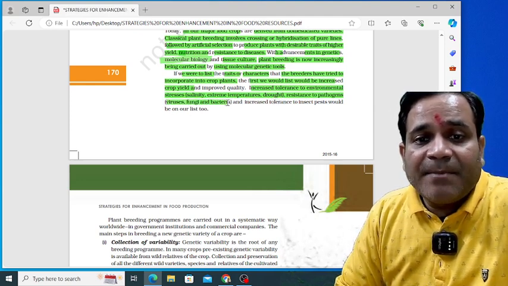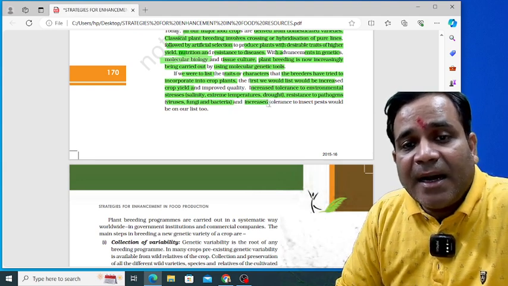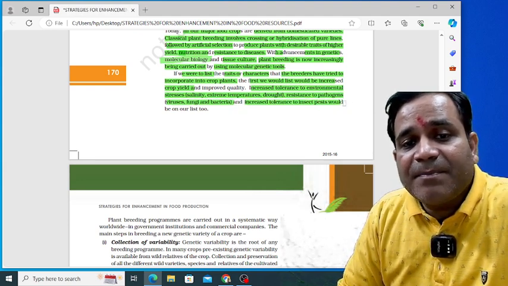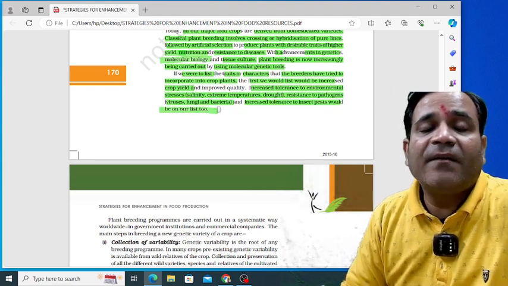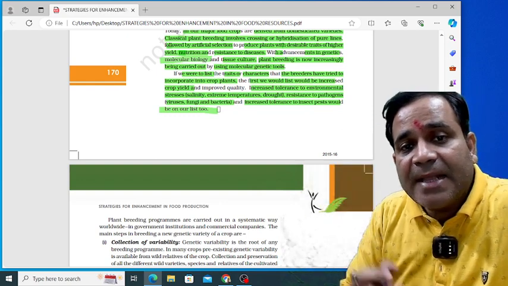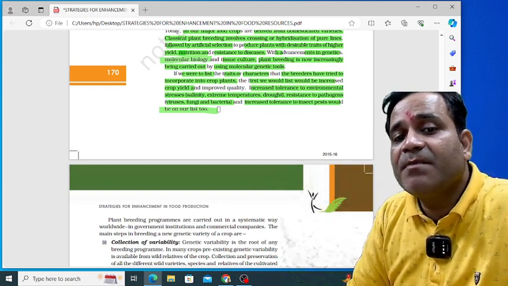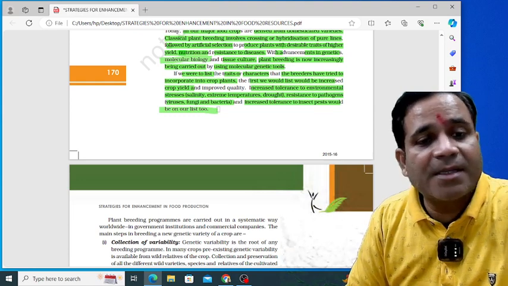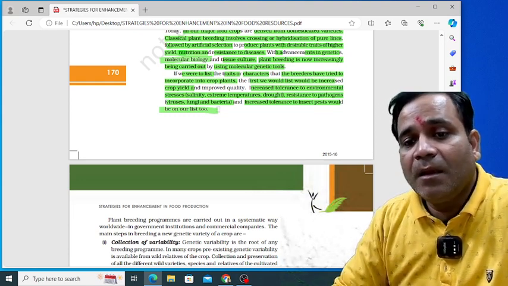Viruses, fungi, bacteria, and increased tolerance to insect pests would be on our list too. If we have all these things, then we get improved quality of crops. Otherwise, not. Getting it?